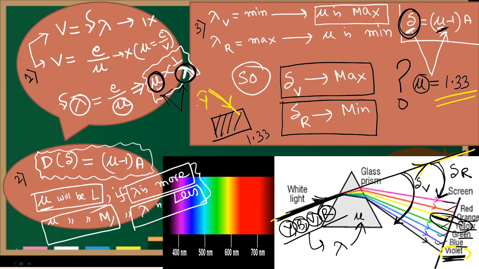That is the middle color. We take yellow as a reference because it is in the middle. Understood? You need to note down the things one by one. Then only it will be clear. Okay?